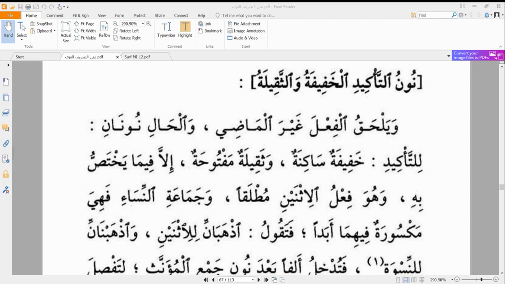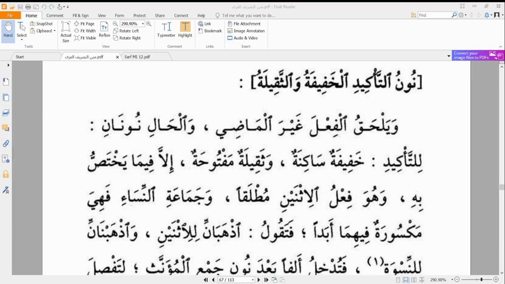What we'll be treating in today's class is Nunu Ta'kid al-Khafifatu wa Thaqilatu, which means the noons of emphasis, the light and the heavy. So we have what we call Nunu Ta'kid, and we have two types of them, the light one and the heavy one, and that is what we'll be treating tonight inshallah.